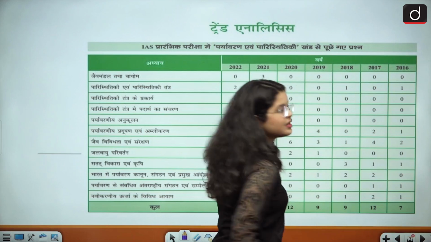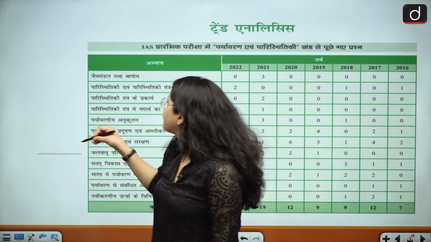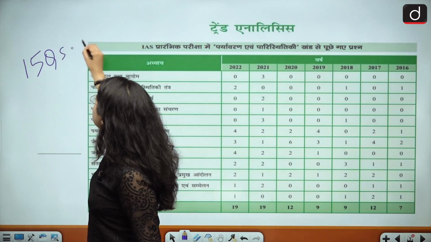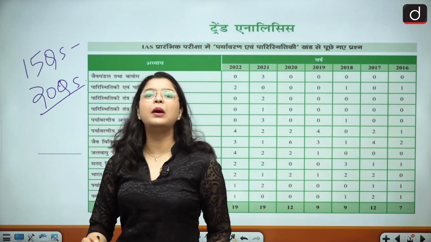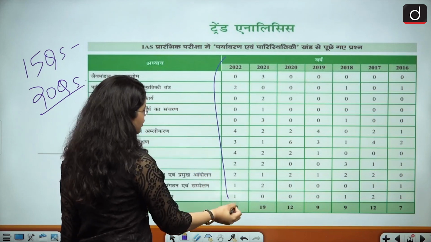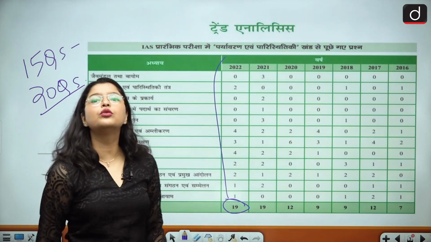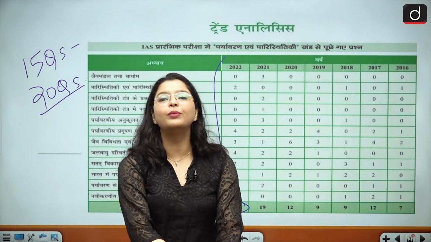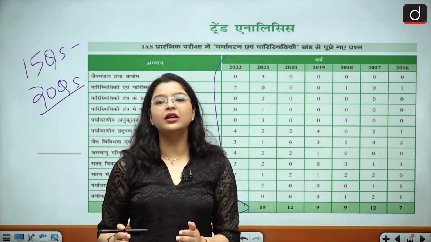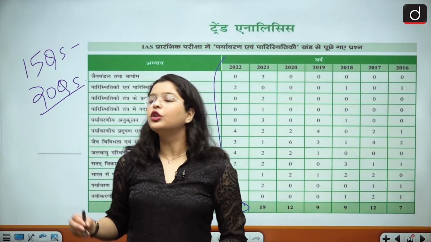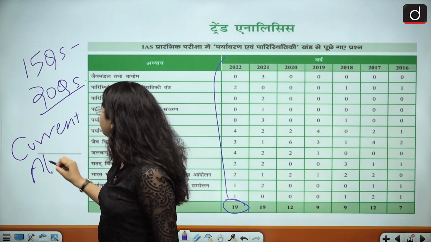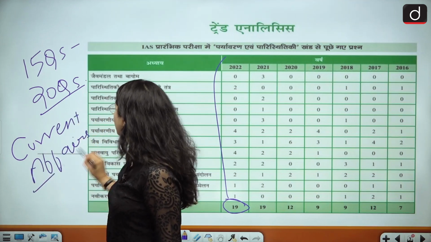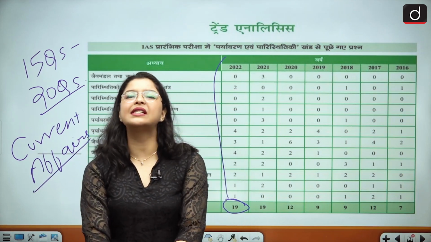If you talk about this subject of environment and ecology, the average number of questions that you can expect is a minimum of 15 questions and a maximum of up to 20 questions. In the year 2022, 19 questions were asked from this subject. And if you see the question pattern, you will find that they are majorly related to current affairs, apart from some of the important static portion.